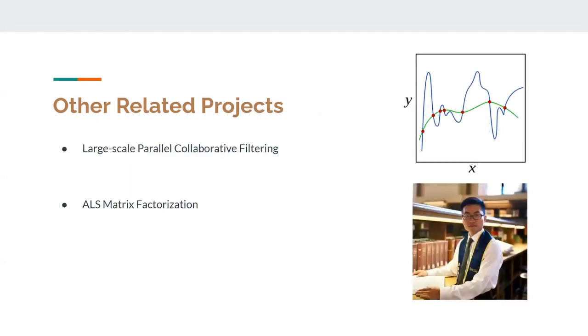So a couple of related projects to this. There's one project we found that uses large scale parallel collaborative filtering. This solution used weighted lambda regularization instead of matrix factorization, and we found that this solution was not as efficient as we would have liked. And then there was also alternating least squares matrix factorization. Alternating least squares matrix factorization was done by Kevin and Yao, and it was really great because it helped solve issues with popularity bias, item cold start, and scalability issues.